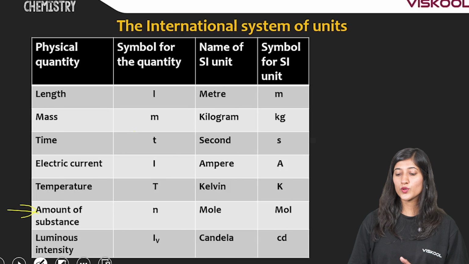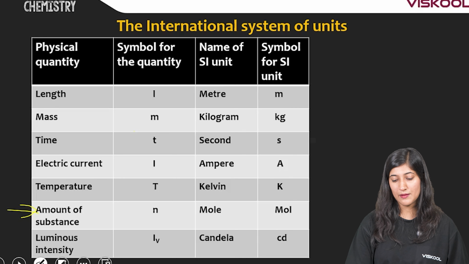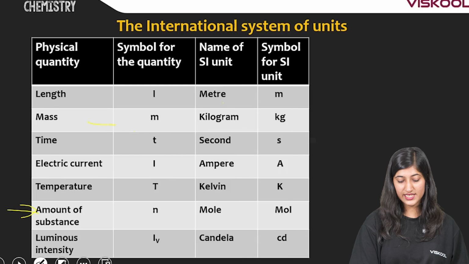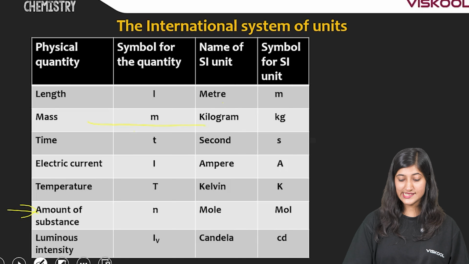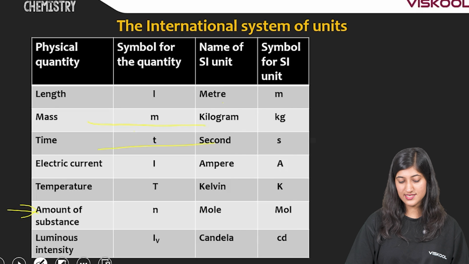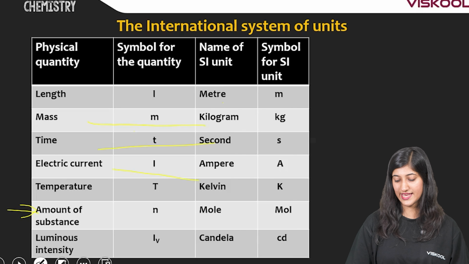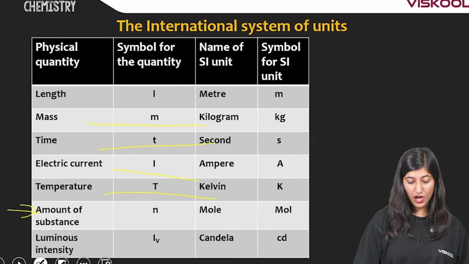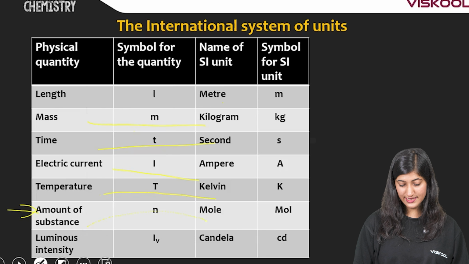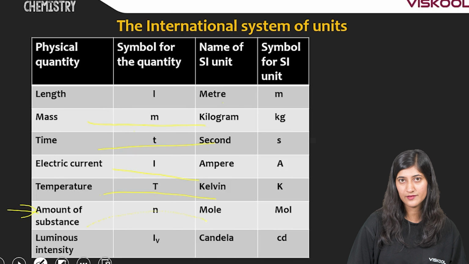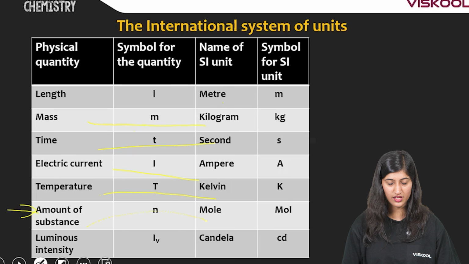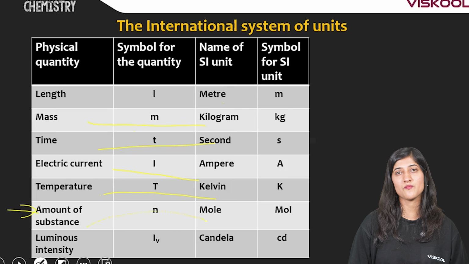Now the units and their symbols. Length is measured in meter, small letter m. Mass in kilogram, kg. Time in seconds, small letter s. Electrical current in amperes, capital A. Temperature in Kelvin, K. Amount of substance is represented by mole. Luminous intensity in candela, cd. So these are the 7 base units given by the SI system.